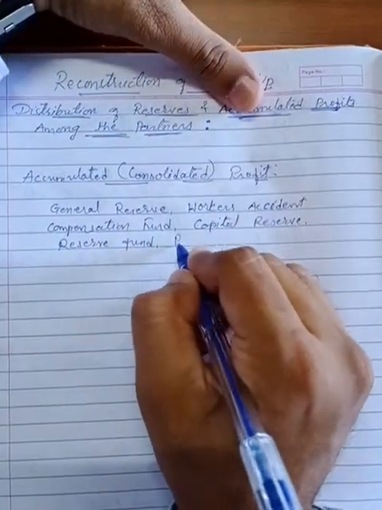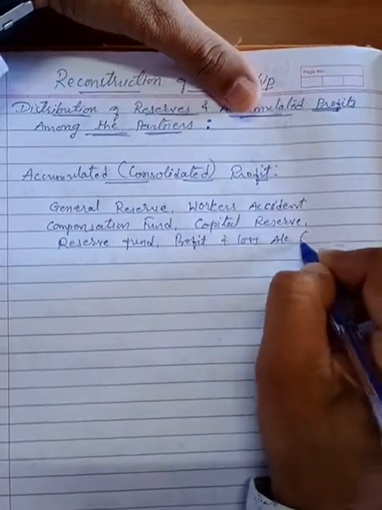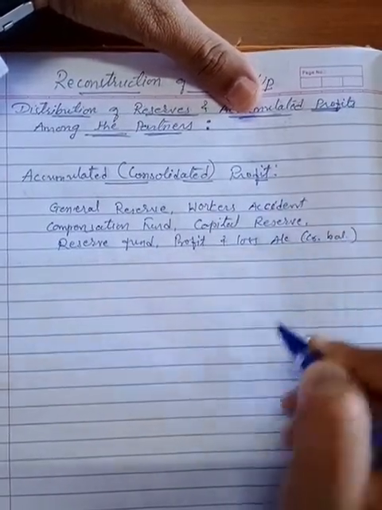Also, if we have a profit and loss account credit balance, that is our profit.